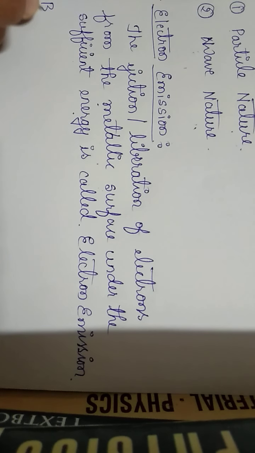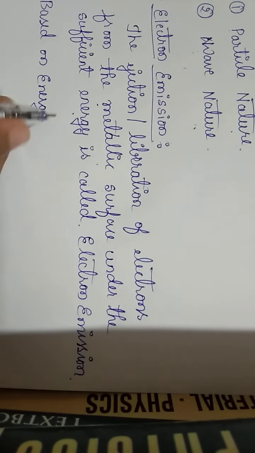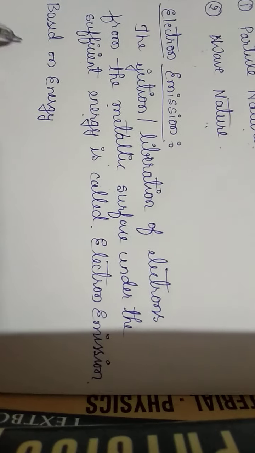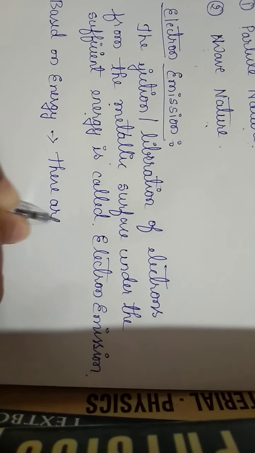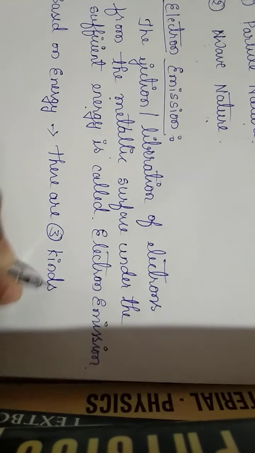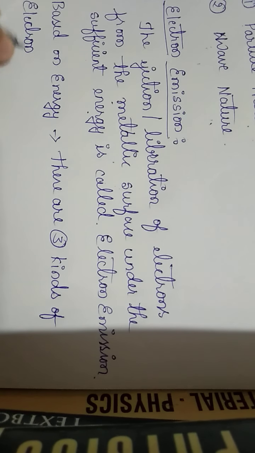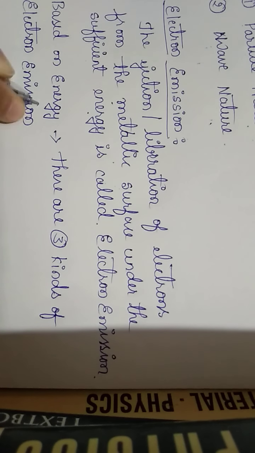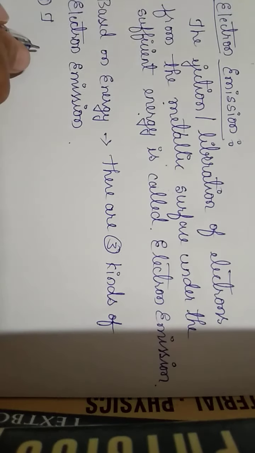And based on the energy given to the electrons, there are three kinds of electron emission. First one is thermionic emission.